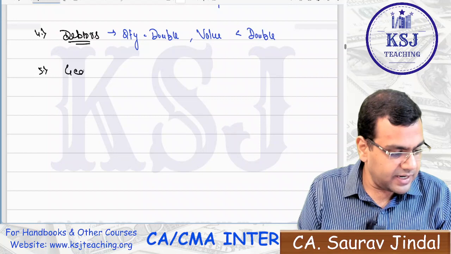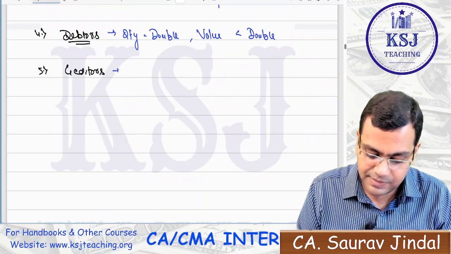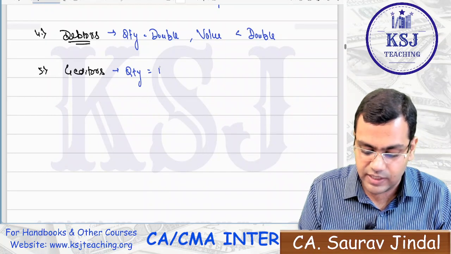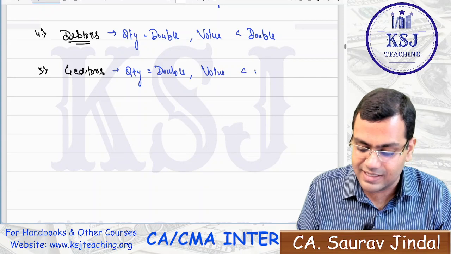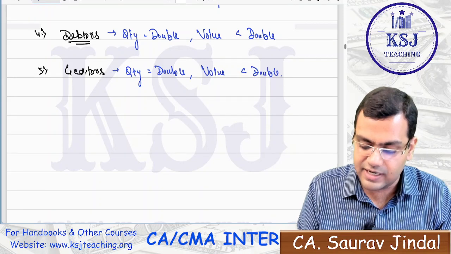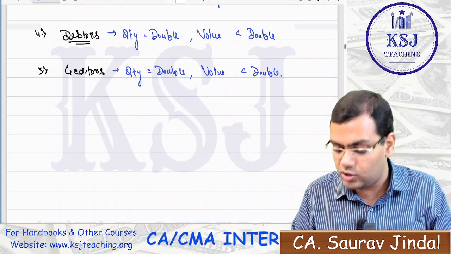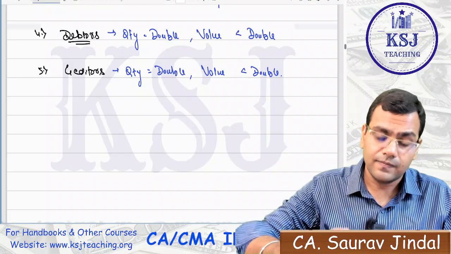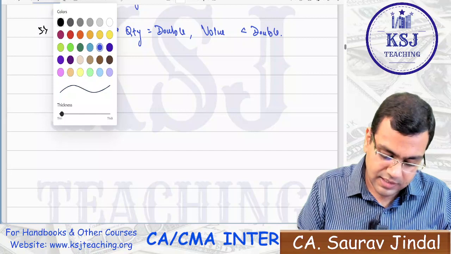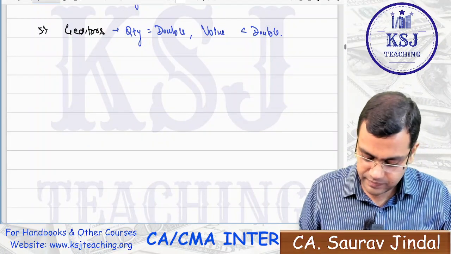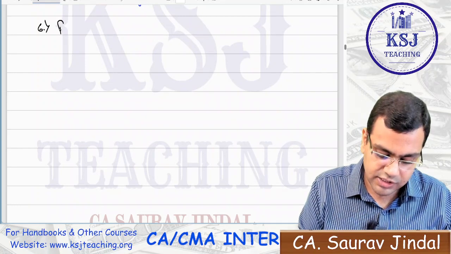After that we have the creditors. For the creditors, what will happen, sir? The quantity will double. Why? Because you need double the raw material, but the value of creditors will be less than double. Why, sir? Because now the creditors are giving you discount. Earlier they were selling at 10 rupees. Now they are selling at 9 rupees. So they are giving you a discount. Clear? So this is regarding the creditors. Now the last part is regarding, one second. The last, sixth point is regarding the fixed cost.